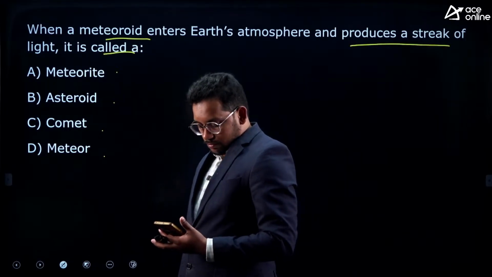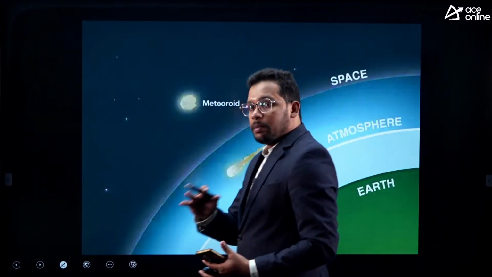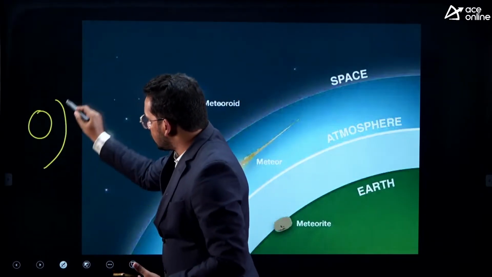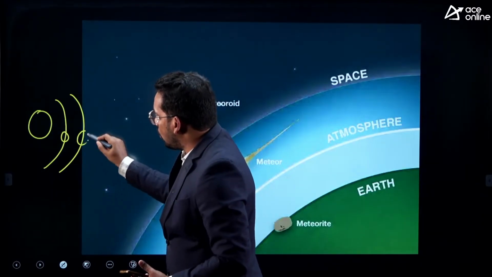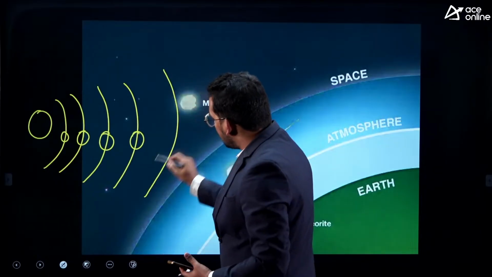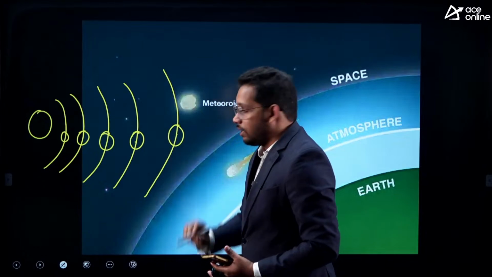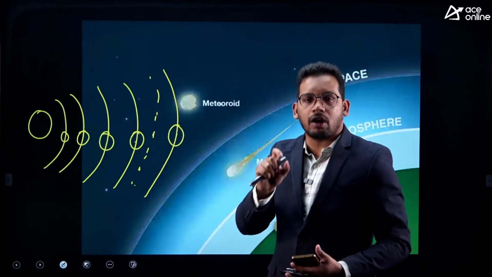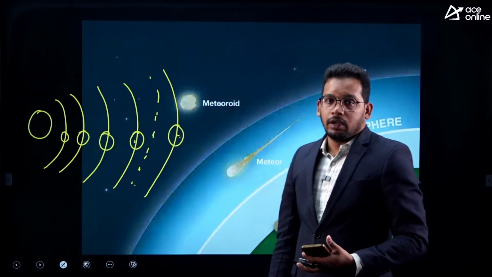Very good, Prakash. So we will briefly see. See, you might be aware of asteroids, right? So let's say if this is the sun, this is the first planet Mercury, and then we have Venus, and then we have Earth, Mars, and then Jupiter, right? Jupiter is the bigger one. In between Jupiter and Mars we have an asteroid belt. So asteroids are basically small rock fragments that lie specifically between Mars and Jupiter, right?